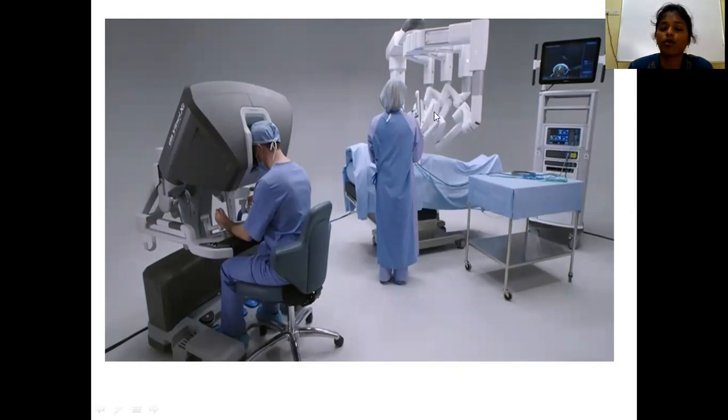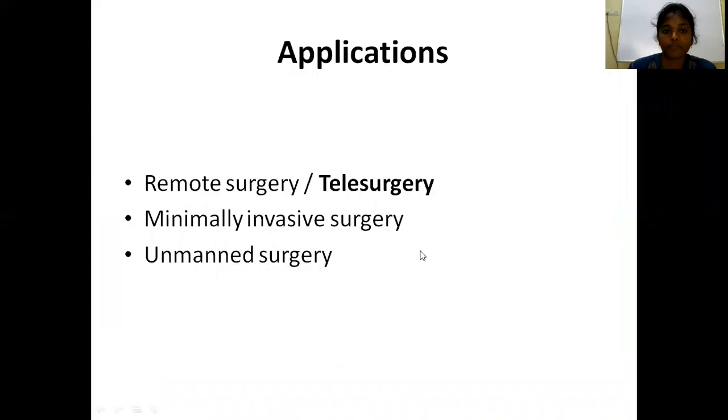Don't expect that the robot will be like, as you see in some of the films, in a human being form. It will be like this, with robotic arms. These robotic arms will perform the surgery, and according to how the surgeon moves the instruments here, the robot will move the instruments there. So the surgeon sits in the console, these are the robotic arms assisting the surgeon, and this is the monitor. Now, what are the applications of robotic surgery?